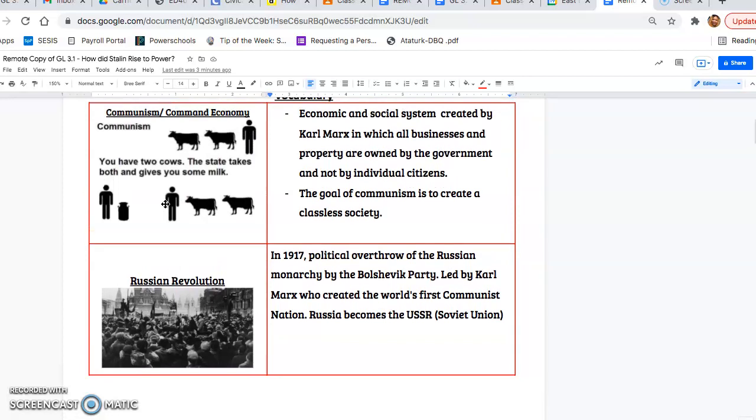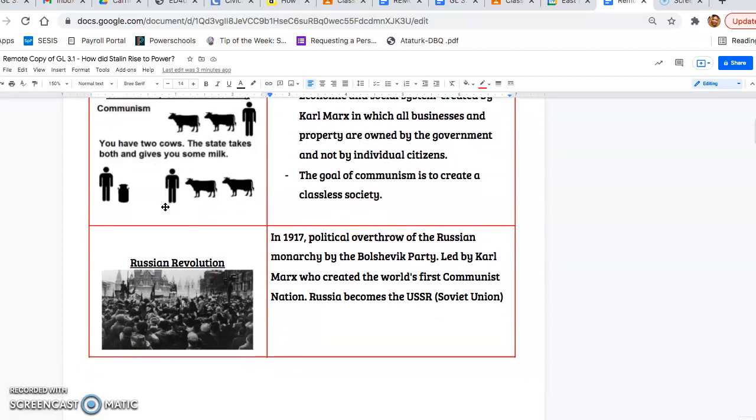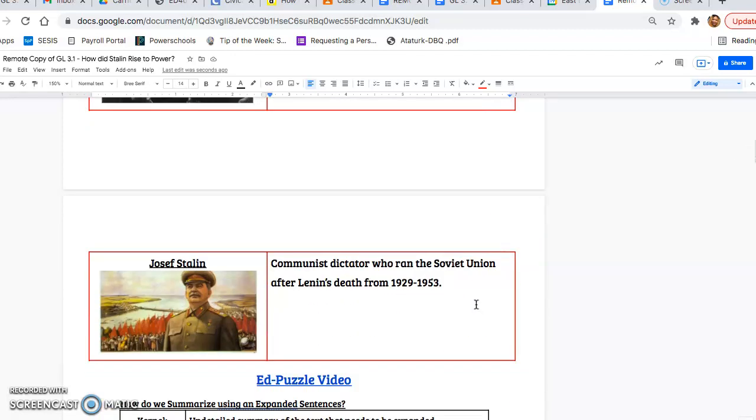And this is what came after the Russian Revolution, which was a political overthrow of the Russian monarchy by the Bolshevik Party or the Working Class Party. It was led by Vladimir Lenin, who created the world's first communist nation. Russia becomes the USSR or the Soviet Union. And once Lenin dies, this guy Stalin takes over, and he is also a communist dictator.